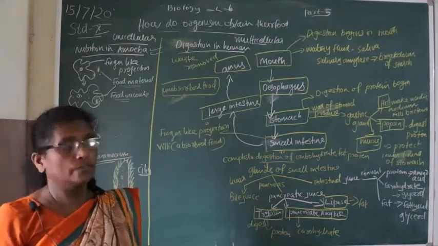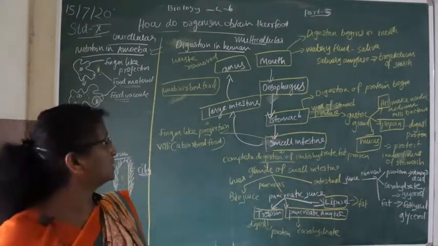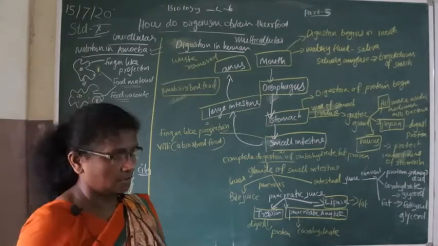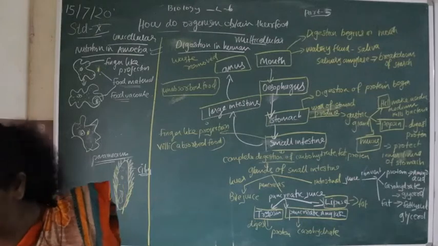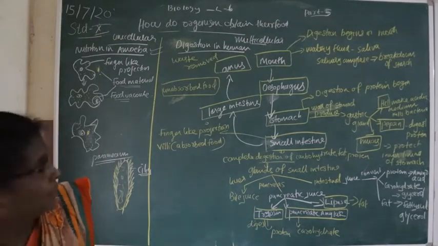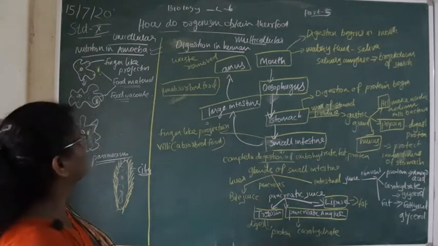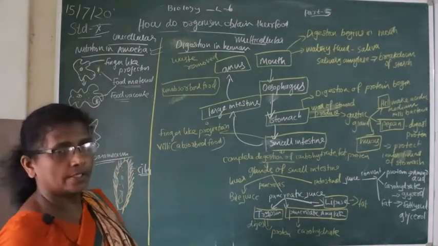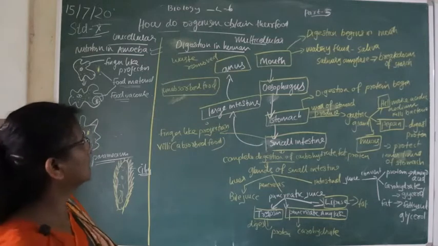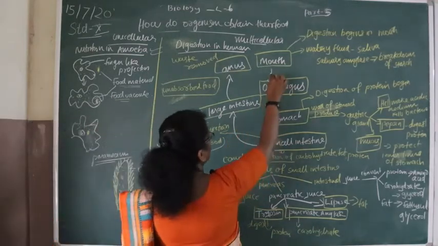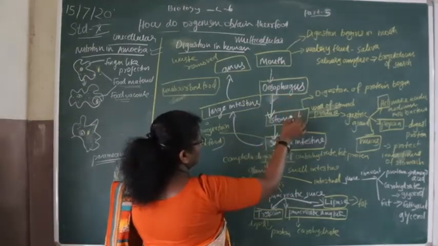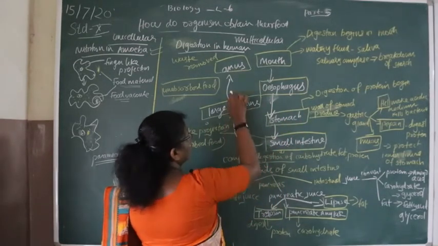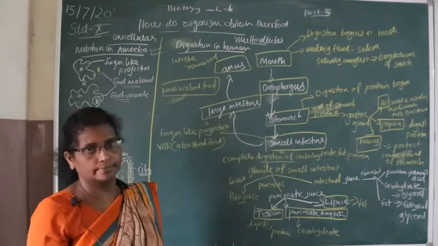Then next we move to our next topic, that is digestion in human beings, the human digestive system. The different organs are mouth, esophagus, stomach, small intestine, large intestine and anus.